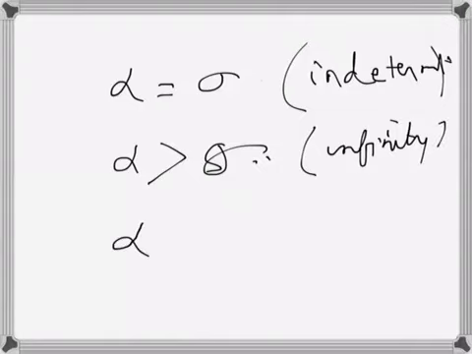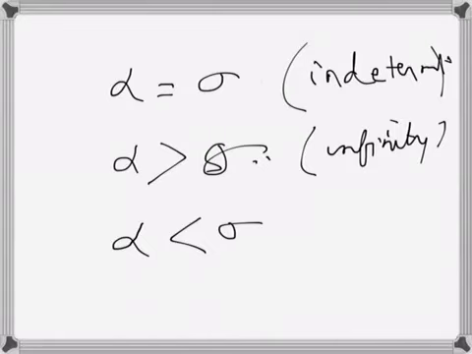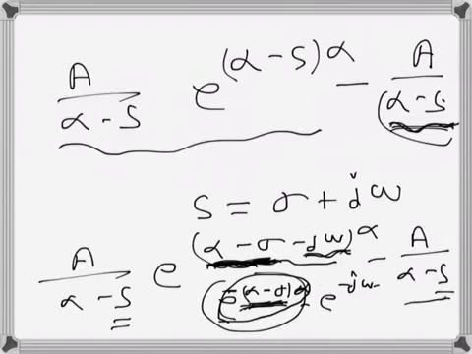But when alpha is less than sigma, then this part is negative, the real part becomes negative. So when t is equal to infinity, this is becoming e to the power minus infinity, because the real part is infinity. This part is becoming minus infinity here. So that is vanishing when t is equal to infinity, basically, because 1 over infinity is 0, and this part remains.